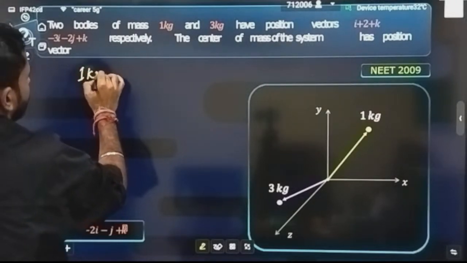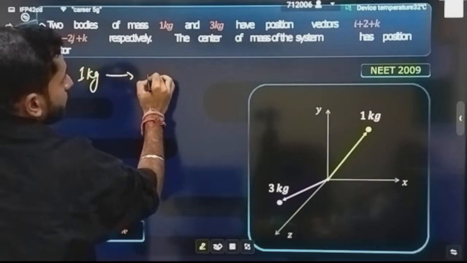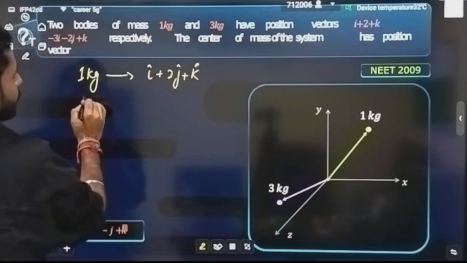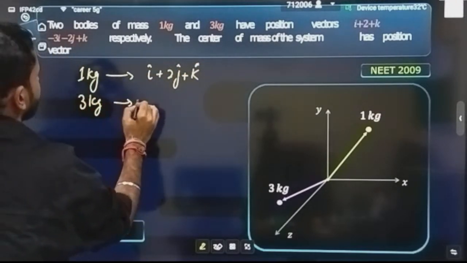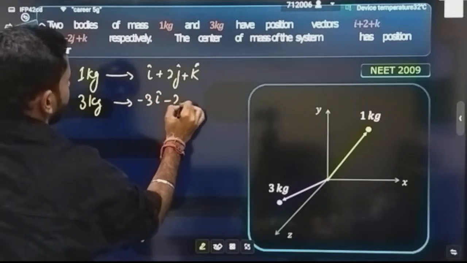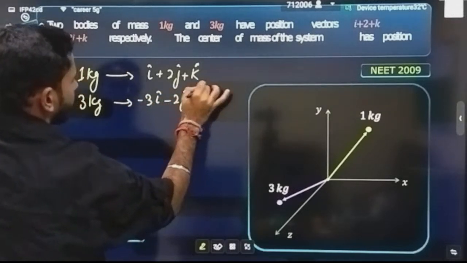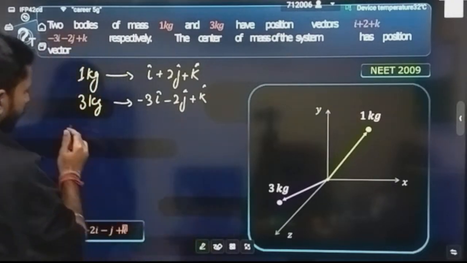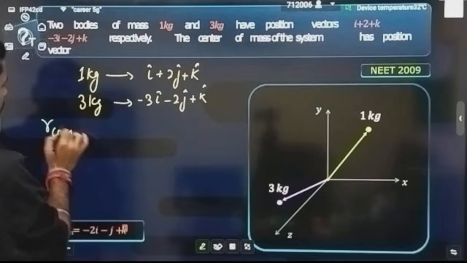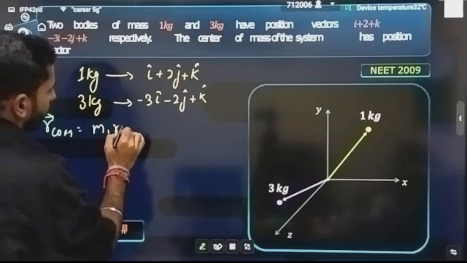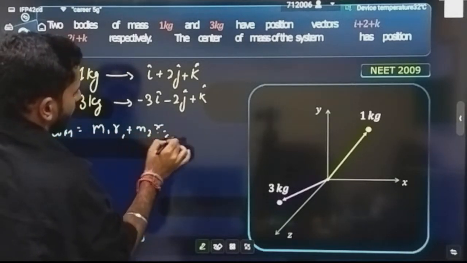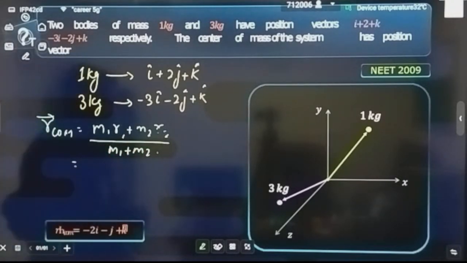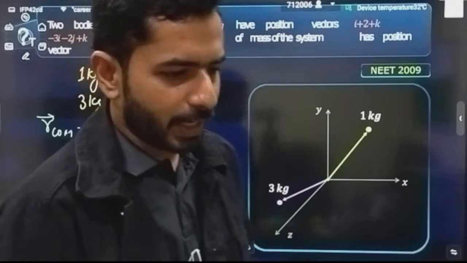For the 1 kg body, the position vector is i plus 2j plus k. For the 3 kg body, what is the position vector? Minus 3i minus 2j plus k, correct? So now how can you write the position vector R of the center of mass? m1 r1 plus m2 r2 divided by m1 plus m2. This is what our formula was, correct? So now just put the values into our formula.